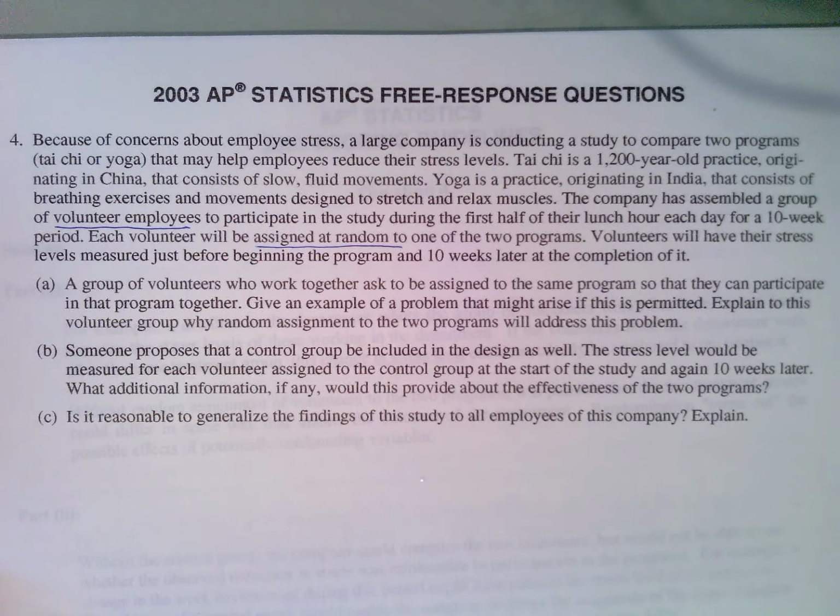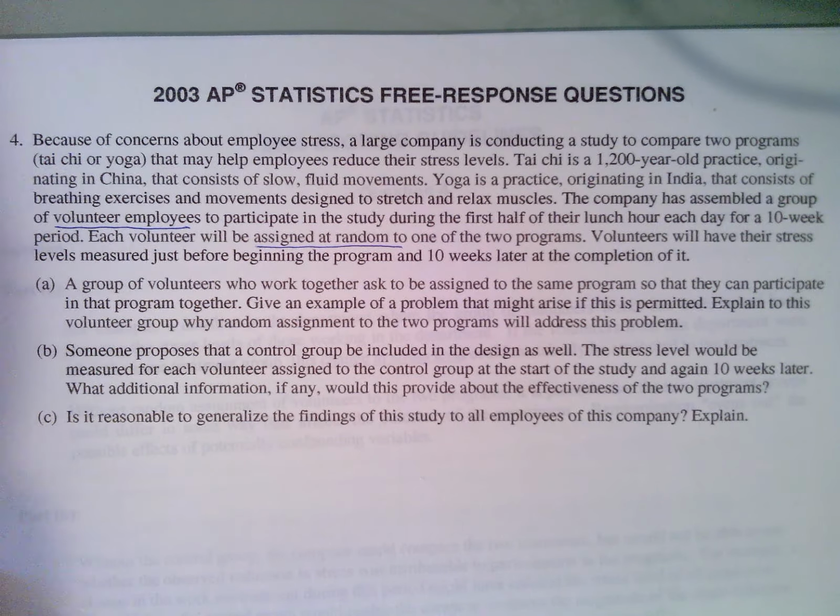So why does this control group help? Well, this takes care of another possible confounding variable. We don't know if maybe there's something going on in the world, or maybe there's something going on in the company during that 10-week period, where maybe the temperature got really cold outside, or maybe the heater broke in the office, or you never know, right?